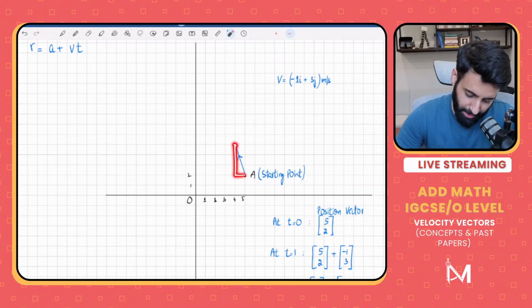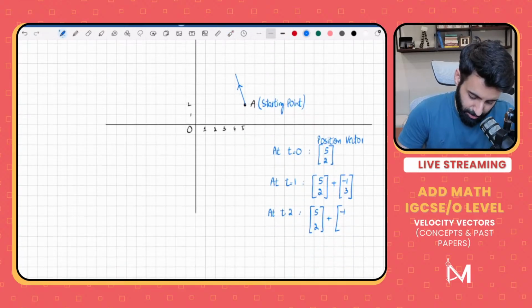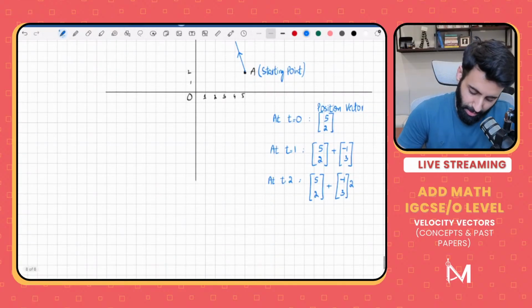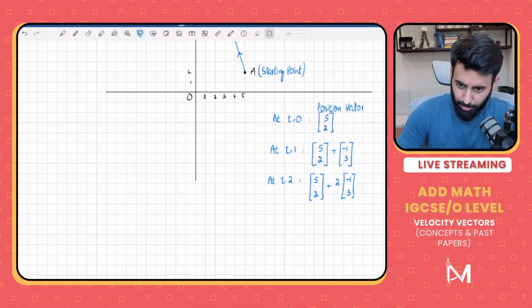So in 2 seconds, it will move 2 units towards the left and 6 units up. That means at 2 seconds, it will move minus 1, 3 multiplied by 2. You can multiply by 2 before or after; that really doesn't matter.